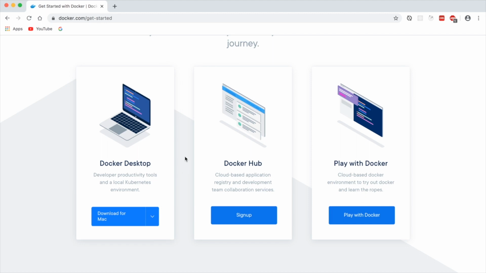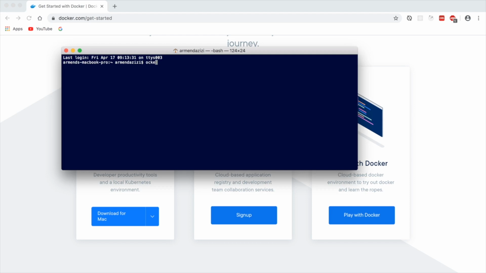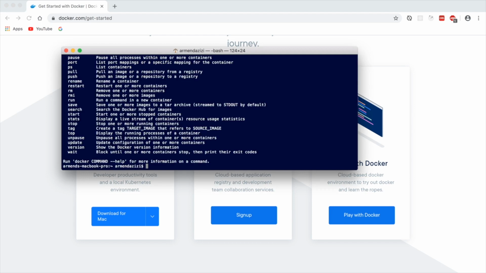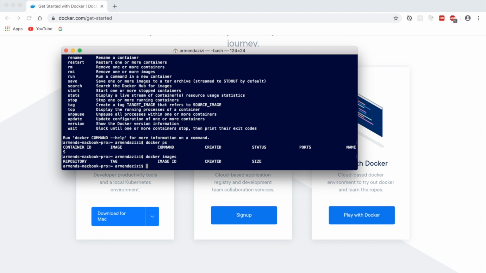After downloading and installing it, if we open a terminal and write docker, we will get the list of commands with their respective descriptions. For example, docker ps lists the running containers. With the docker images command, we see the images that we have pulled and so on. We will use some of these commands later on.